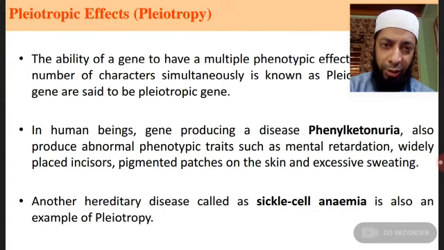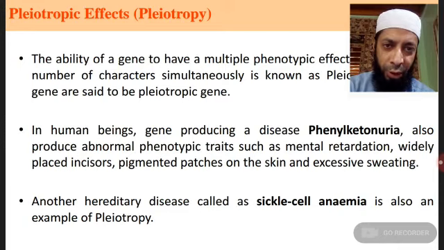According to Mendel, a single gene can affect only one character. For example, the gene for height affects only the height of the plant body. It only controls stem height. Similarly, the gene for flower color only affects the color of flowers.